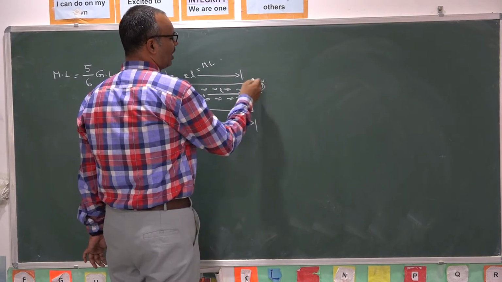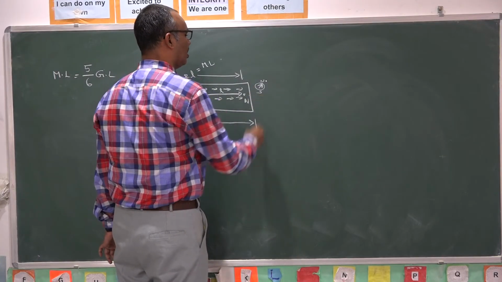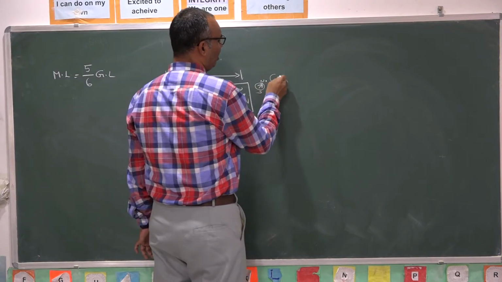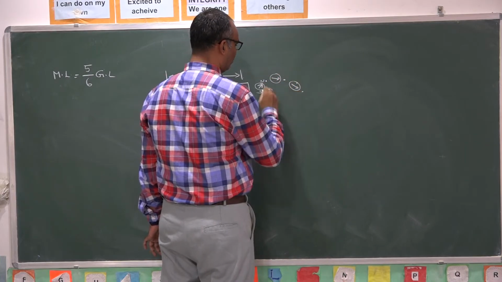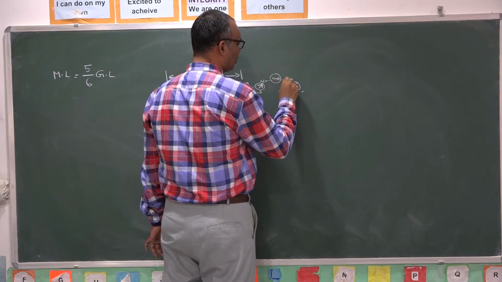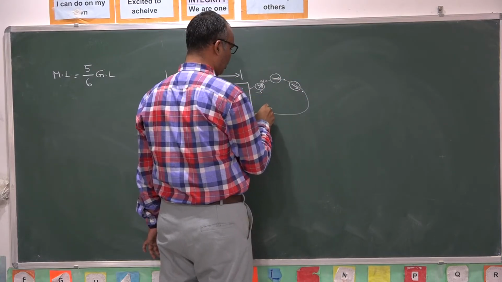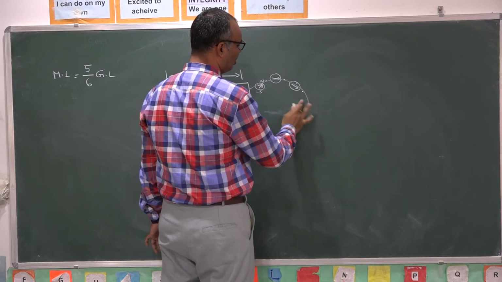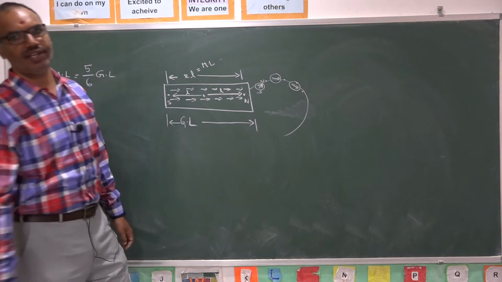The south got attracted by the north of this magnet, hence it is oriented in a particular direction. Again you keep the needle here, the needle is like this. If you join all these points as a line, you will get some imaginary line.